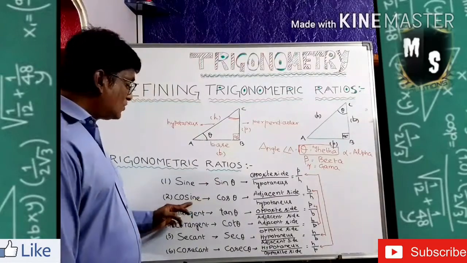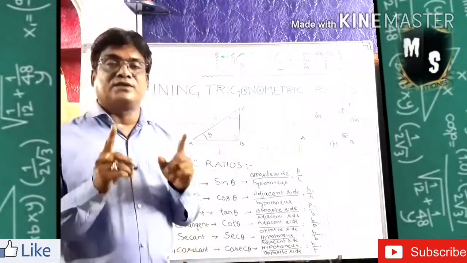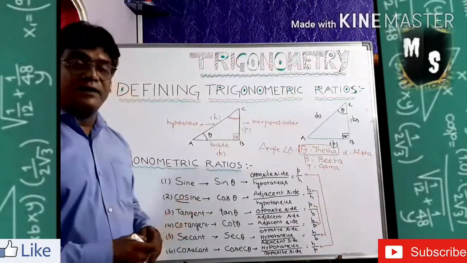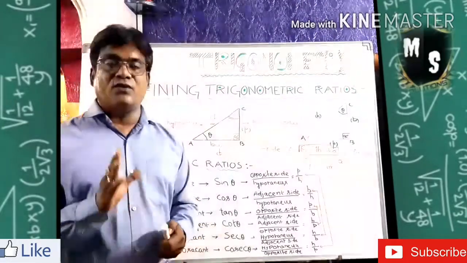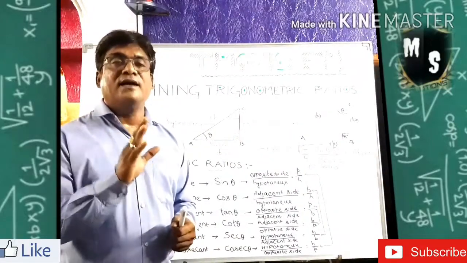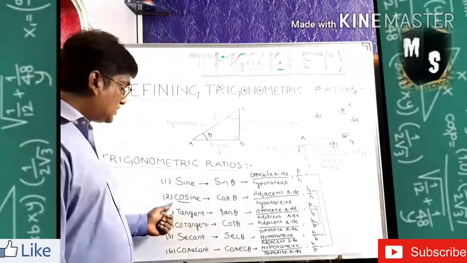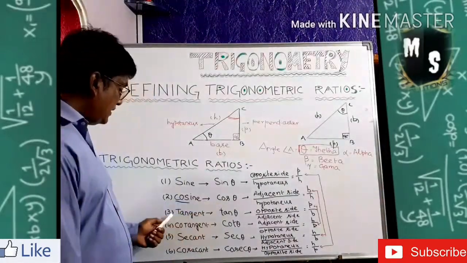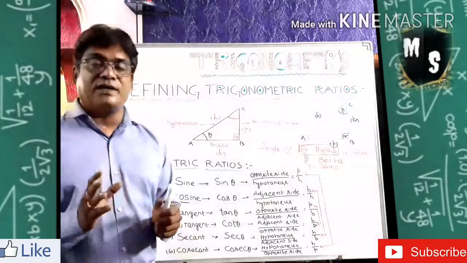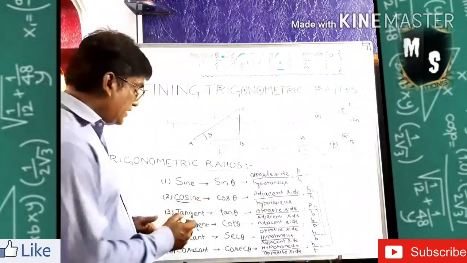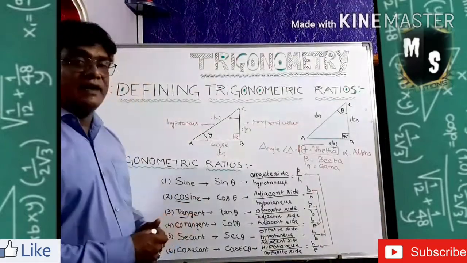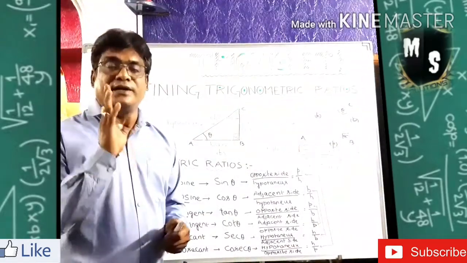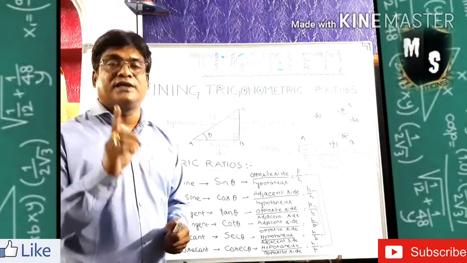Then next one is cosine. The full name is cosine, and by taking the first three letters, we say cos, C-O-S. So first one is sine, S-I-N, and second one is cosine or cos. Then the third one is tangent, and taking the first three letters, we call it tan, T-A-N. So these three are the basic, fundamental trigonometric ratios in trigonometry.